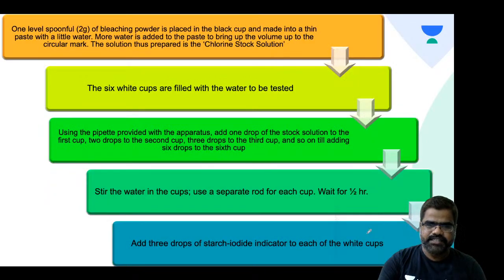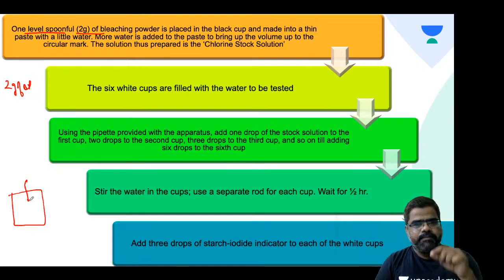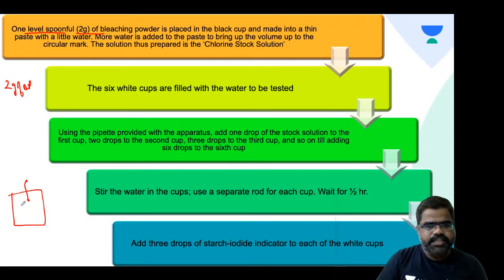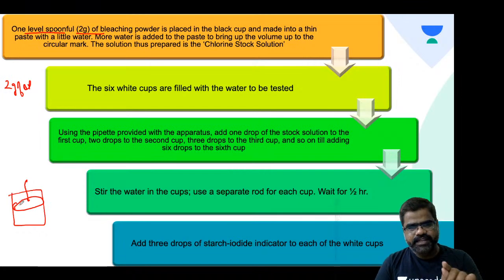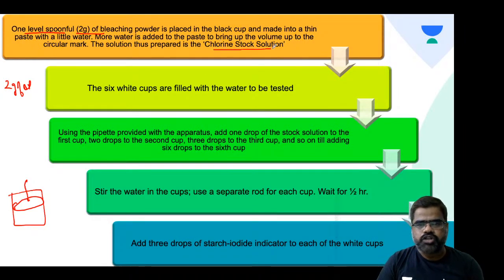Now let's try to understand this. What we do, students, very easy. We take a black cup first, right? We take 1 level spoonful, means 2 gram of bleaching powder. Let's add 2 gram of bleaching powder in this black cup, right? And start adding water and make a thin paste. Make a thin paste till it has got a circular marking. It has got a circular marking. So till that you reach to that circular marking, prepare a solution which is called chlorine stock solution.